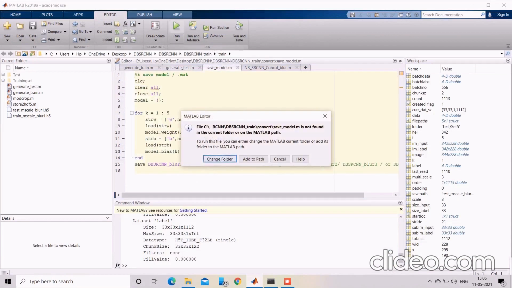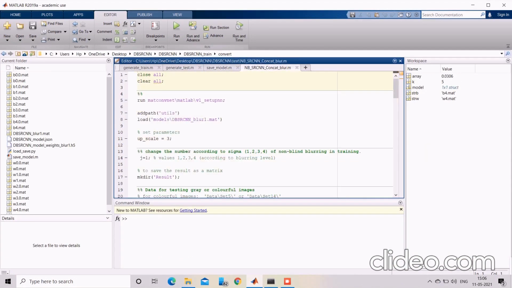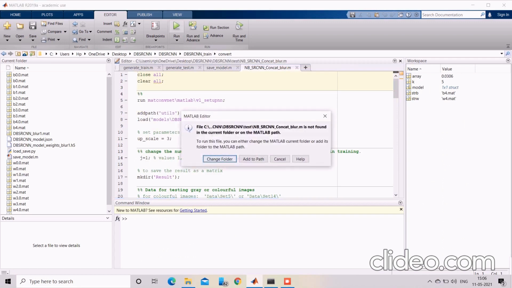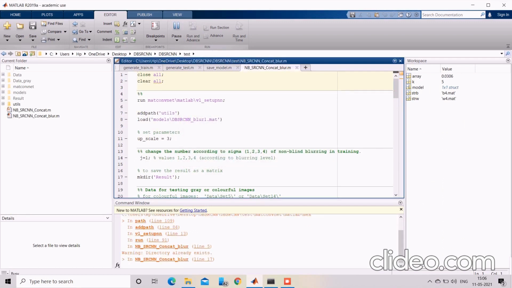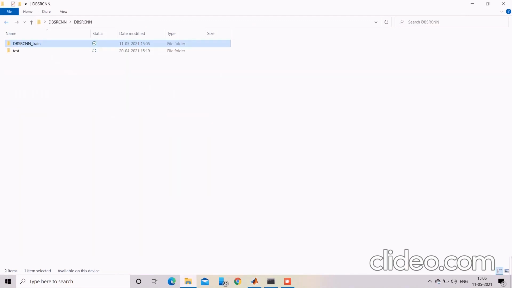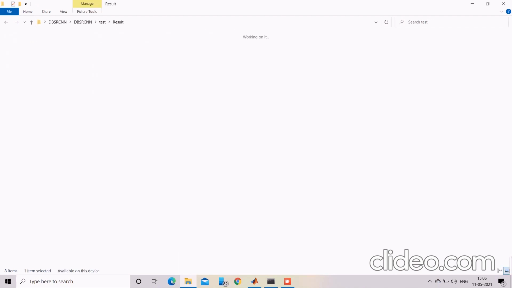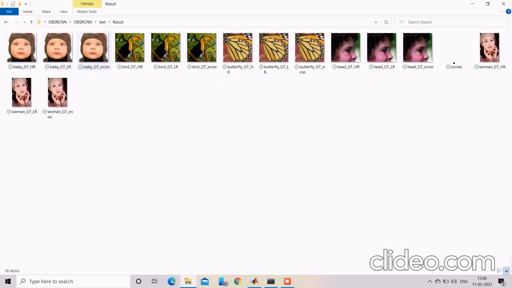Now the model will be saved in MATLAB, and we'll be working on the blur of the images here, and we got the output here. Now I'll show the result in the folder. I have created a separate folder for the result. In the result, I got the output here. We have given a single image.